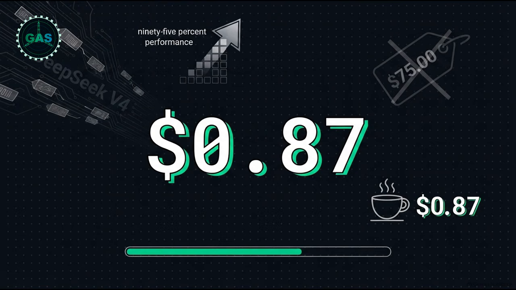By using it for the heavy lifting instead of a premium model, you achieve 95% of the performance, but the cost drops from $75 down to just 87 cents per million tokens. I really want you to let that sink in. You can run massive, complex data analysis tasks overnight, tasks that would normally cost a premium or take a human team days to complete, and wake up to realize it cost you less than a cup of coffee. This radically shifts the economics of business automation forever.